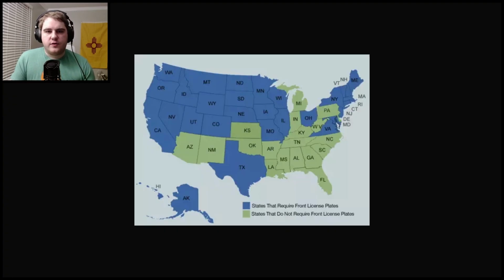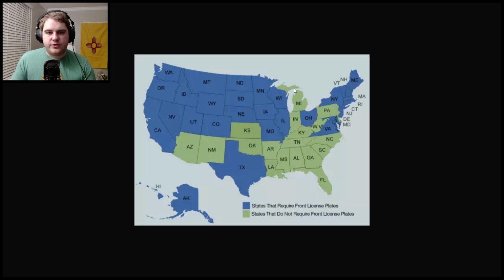This infographic shows which states require front plates and which ones don't. Unlike Canada, I feel like it's easier to remember which states do not have front plates as opposed to which do. So in this case, everything in the light green color does not use a front plate, and everything in blue does. For me, the easiest way to remember which states do not have a front plate are everything on the south coast, basically, of the country, except for California and Texas, which are the two largest states. And then you can basically just make a straight line up from Alabama.